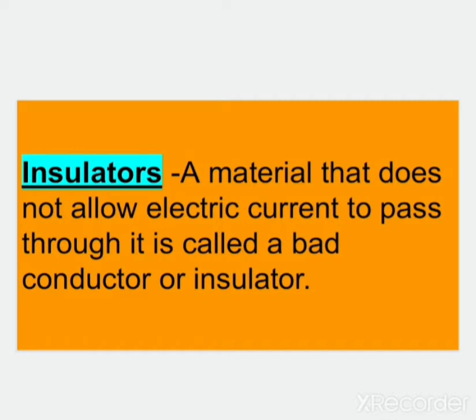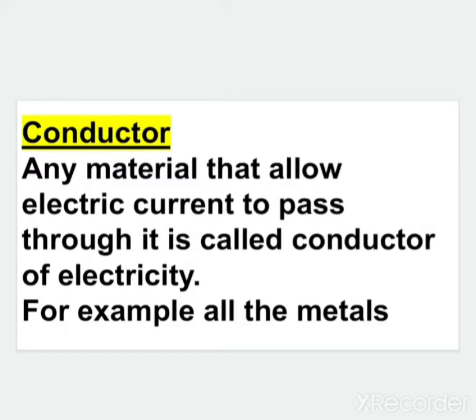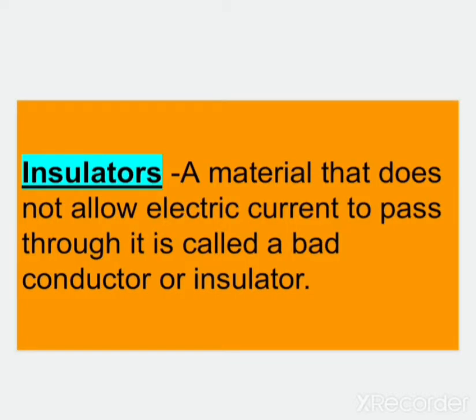When we place an insulating object in our circuit, the circuit will not be completed, and then electricity will not flow through this type of circuit. If we place a conductor in a circuit, for example a safety pin, which also works as a key, it is an example of a conductor. And insulators that do not allow electricity to pass through them are examples like wood and plastics.